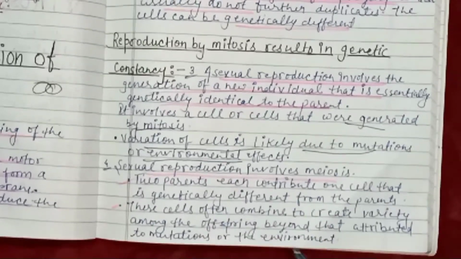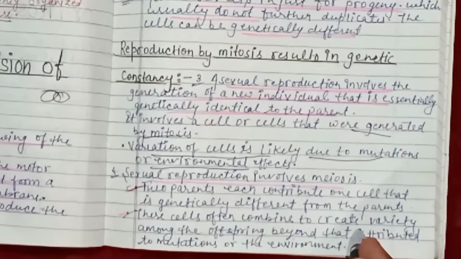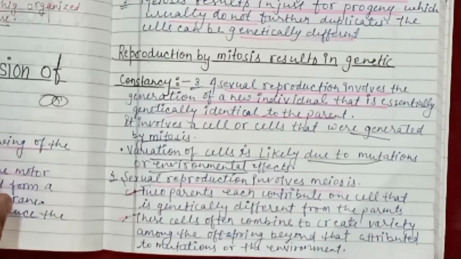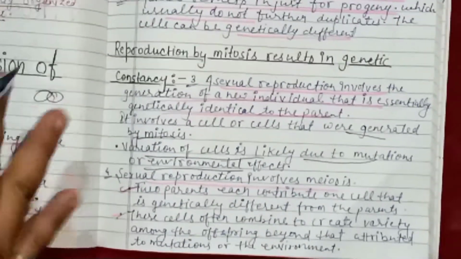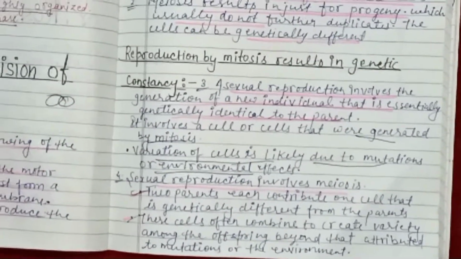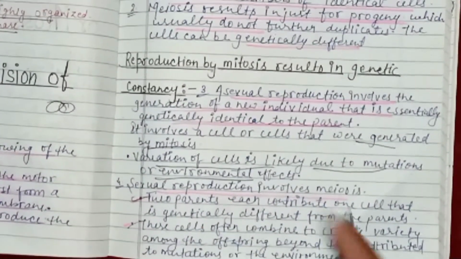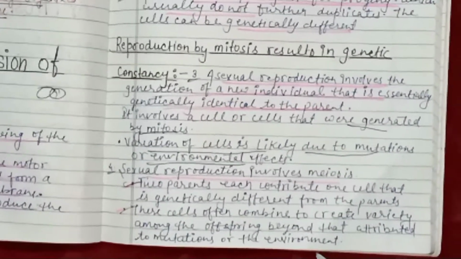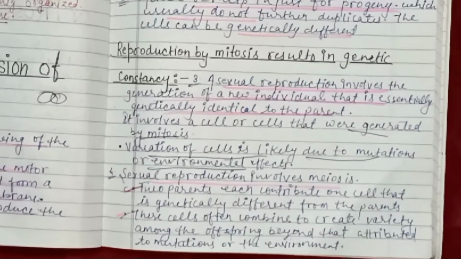Sexual reproduction involves meiosis. There are two points to it: two parents each contribute one cell that is genetically different from the parents. In sexual reproduction there are two parents, male and female, and they both have genetically different features, you can say different characters, from the offspring. These cells often combine to create diversity among the offspring beyond that attributed to mutations or the environment.